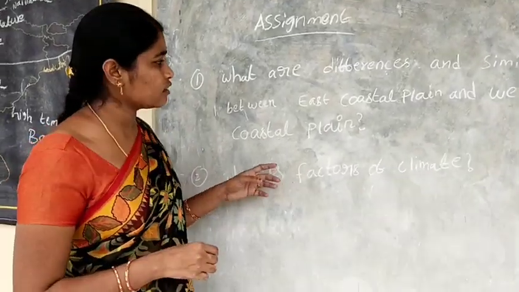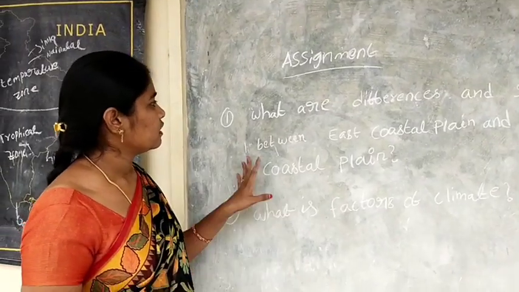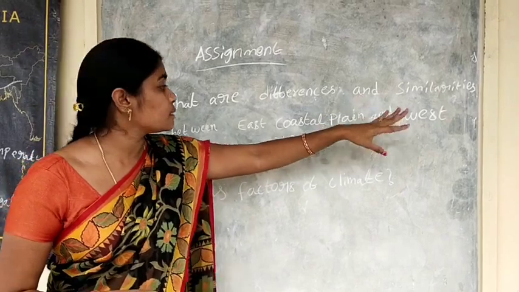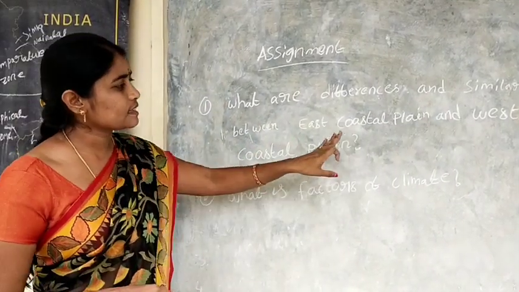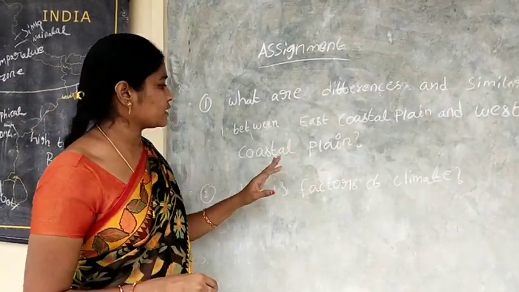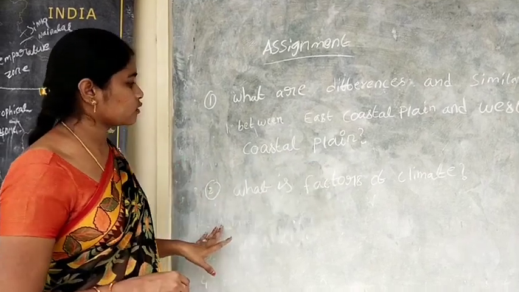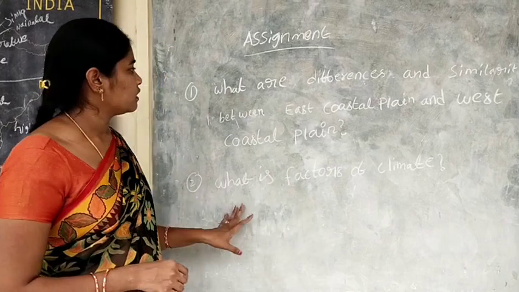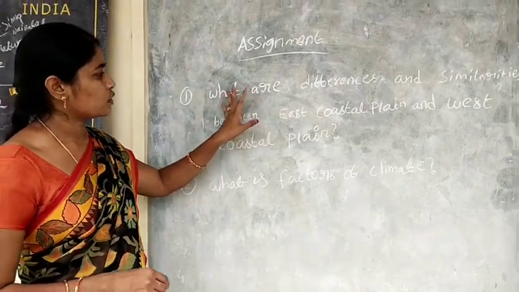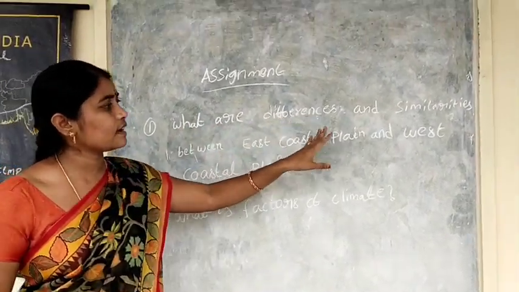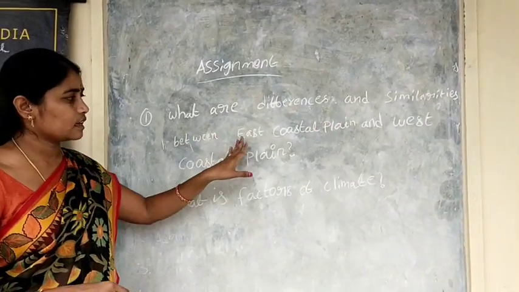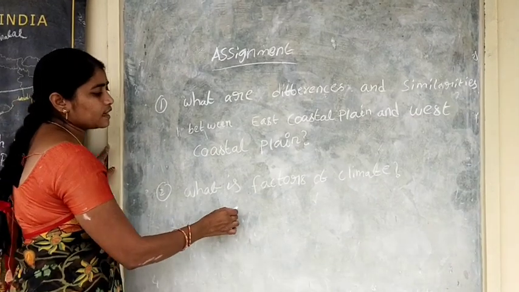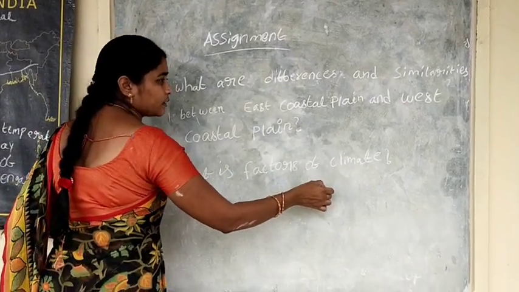Now I will give one assignment. What are the differences and similarities between East Coastal Plain and West Coastal Plain? Second question is, what are the factors of climate?